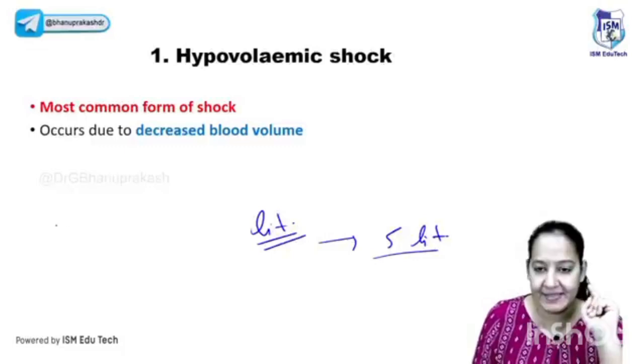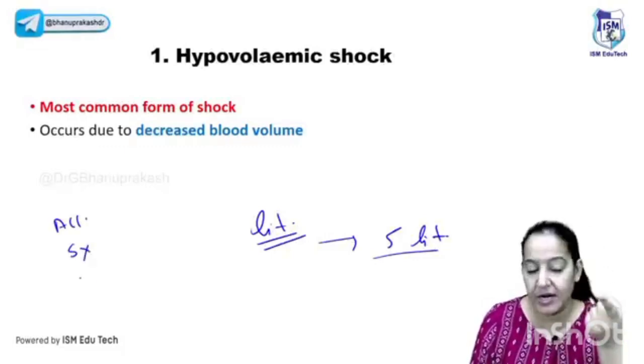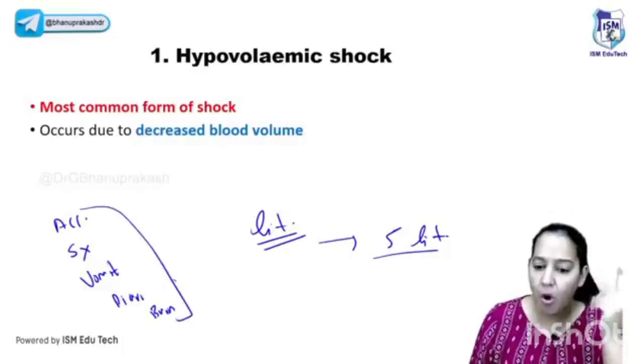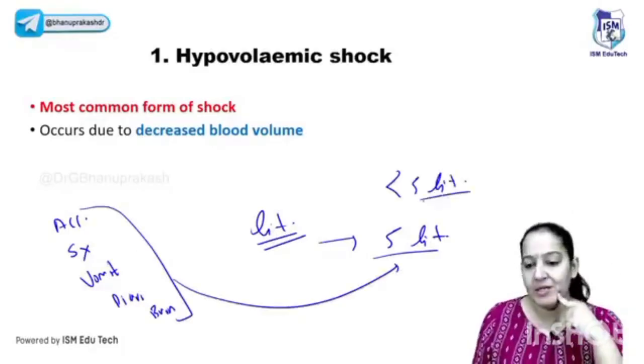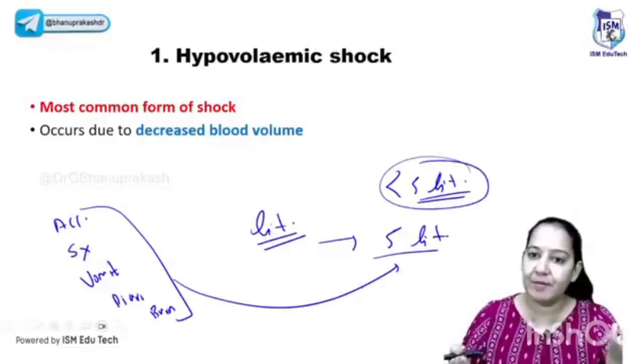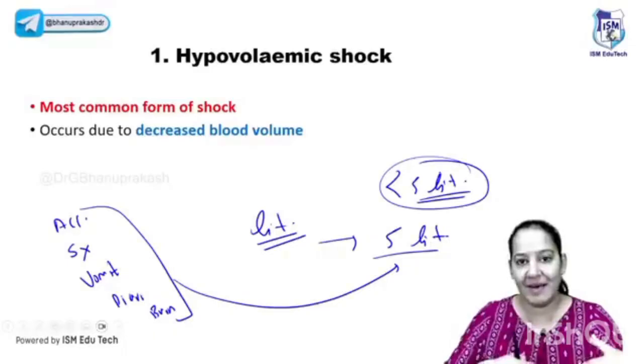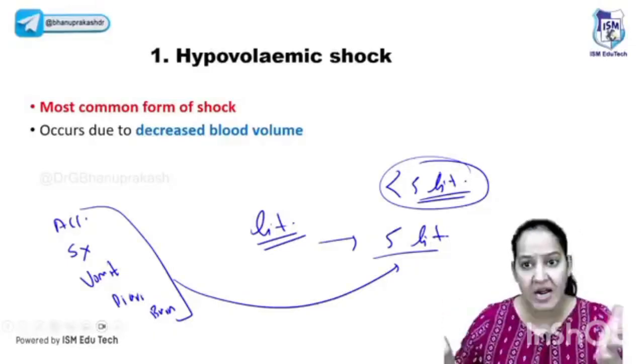Imagine someone has an accident, a road traffic accident, or there's a major surgery, or abundant vomiting, or diarrhea, or burns, in which the fluid evaporates. All these reasons lead to less than 5 liters of blood in the body, so all the organs are receiving less blood. If I have 5 liters, my brain, heart, kidneys, liver, all my organs receive a proportion of it. That is fixed, and that is sufficient for them.